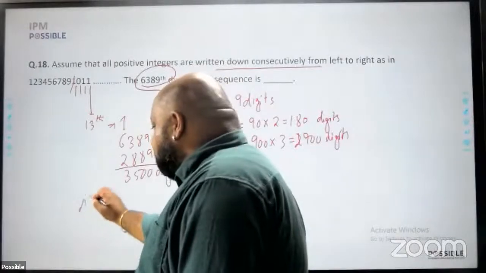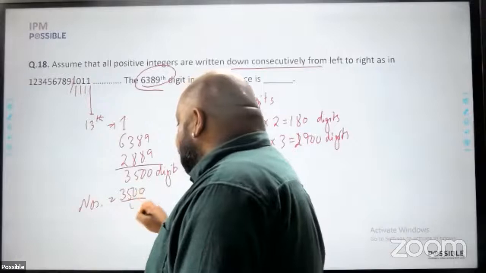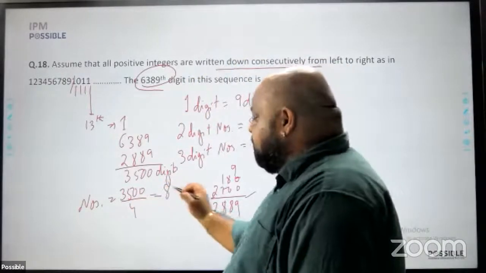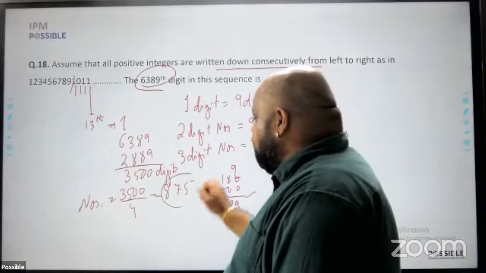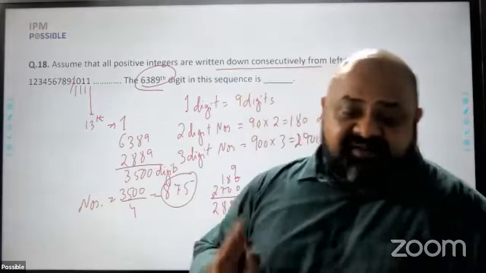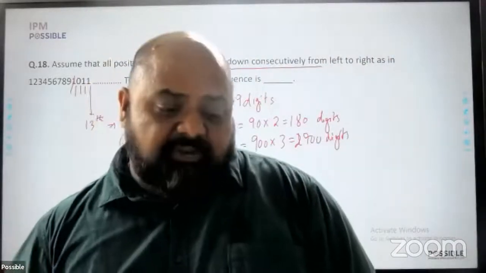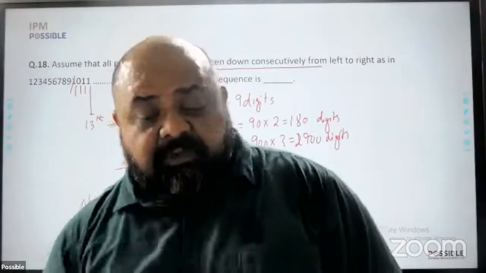I am saying the numbers will be 3500 upon 4. If you divide this, you'll get 8 4s are 32, 30, 7 4s are 28, 20, 5. So basically 875 4-digit numbers. Are there 875 4-digit numbers? Absolutely, there are 875 4-digit numbers. Which is the 875th 4-digit number?